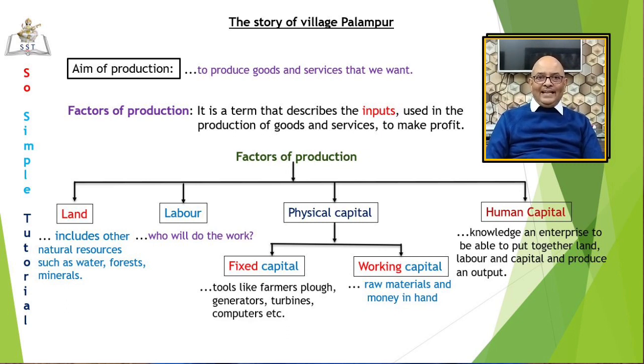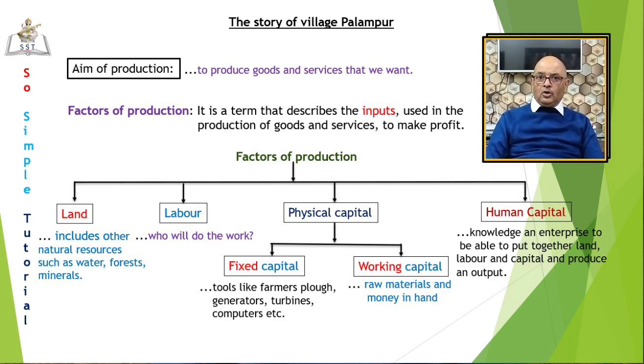But when we say land, it does not mean the land surface only. It also includes other gifts of nature. But mind you, these resources must be amenable to human control. That means people should be able to control its supply. Consider factors like sunlight or rainfall. Are they under human control? I think no. They are beyond human control, hence cannot be covered under land.